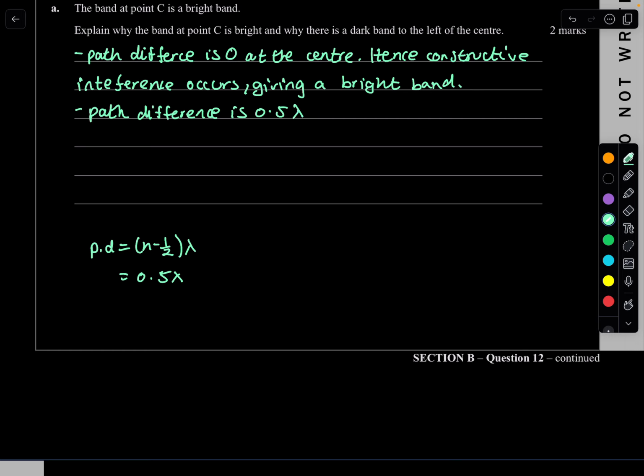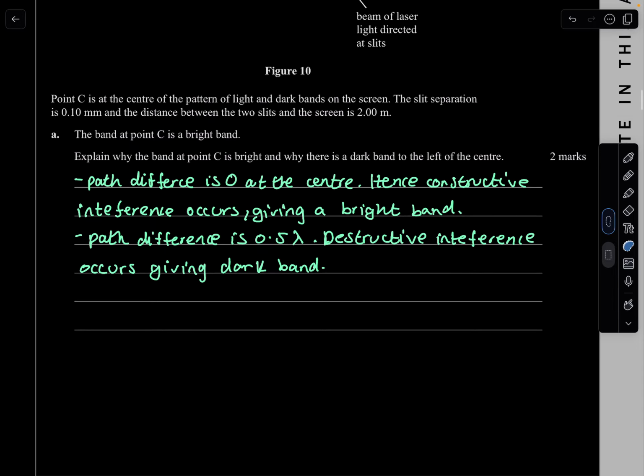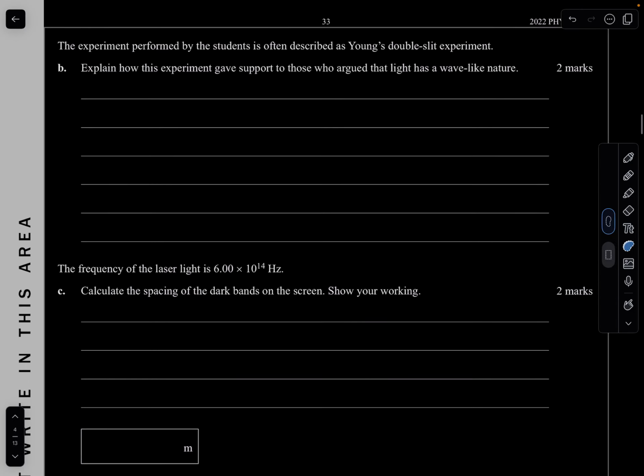And then we just explain that destructive interference occurs, giving a dark band. Beautiful. And that's it. That should give you those 2 marks. Nice. So whenever you get questions like explain why point C is a bright band, you just talk about the path difference and then state if it's constructively or destructively interfering. Beautiful. B, let's have a look at this.